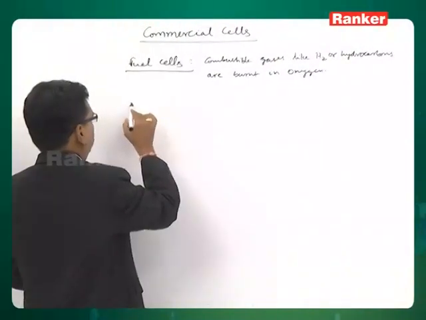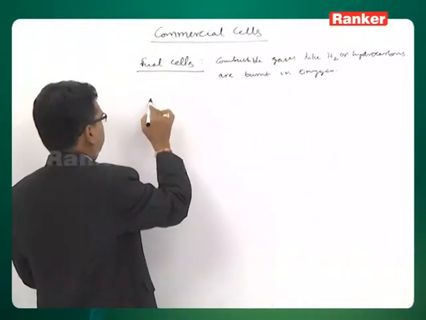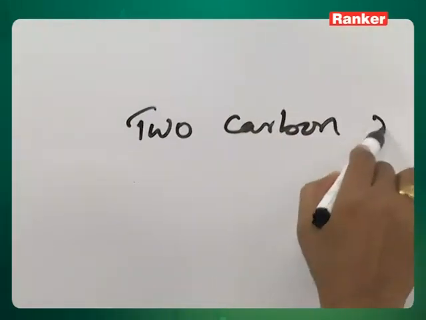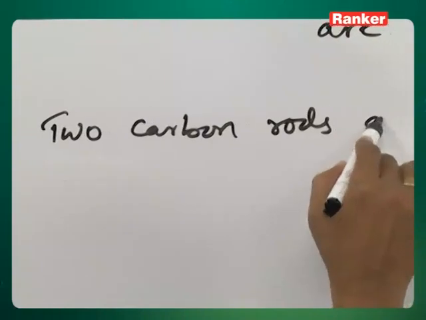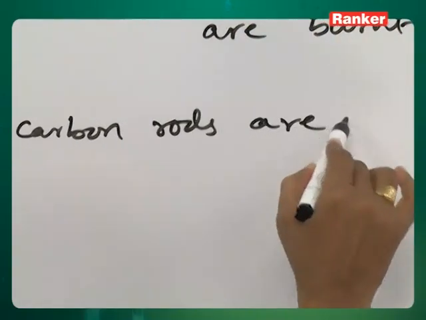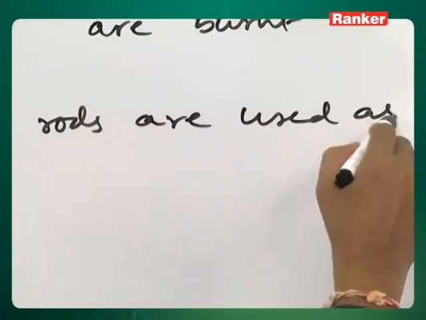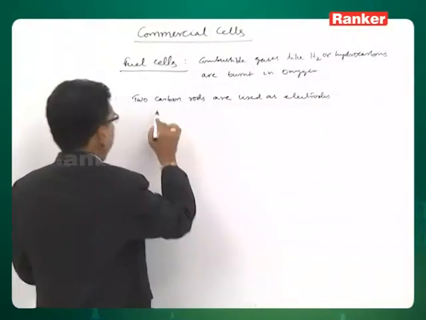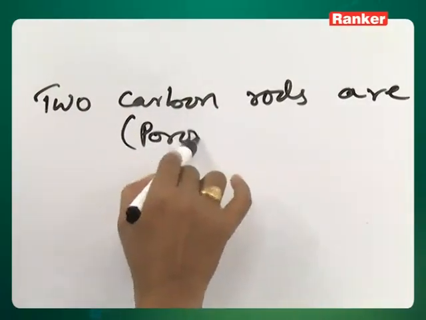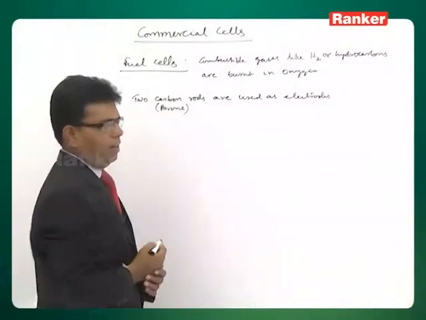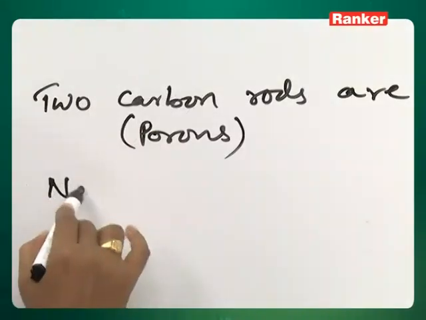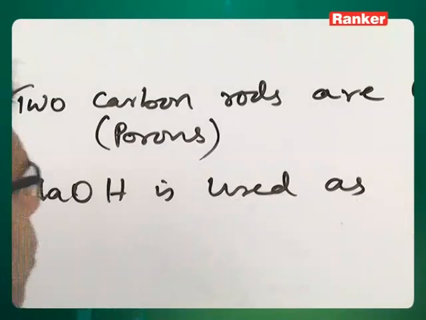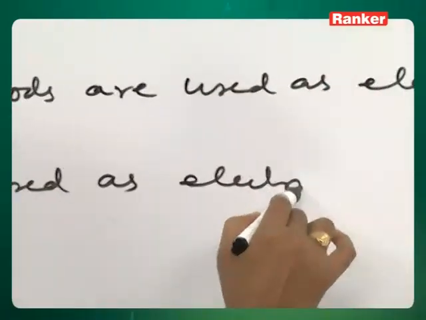Here, when it comes to cell construction, we have two carbon rods used as electrodes, porous carbon rods, and sodium hydroxide is used as an electrolyte.